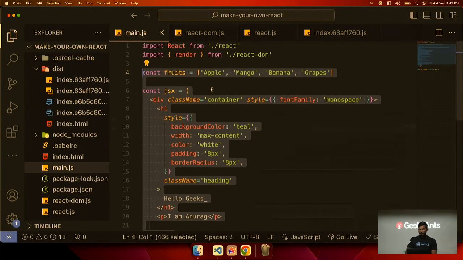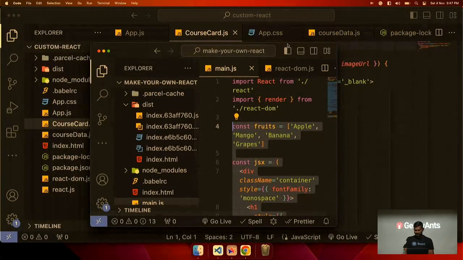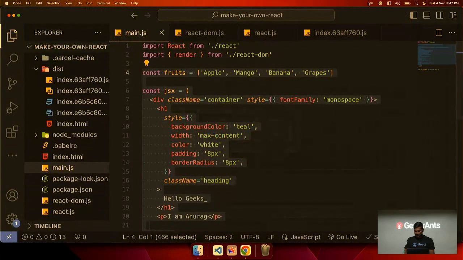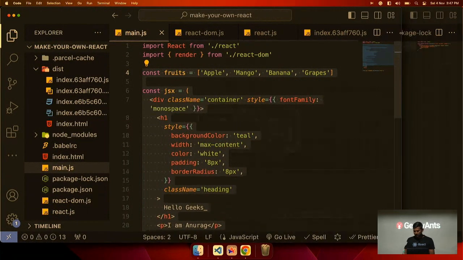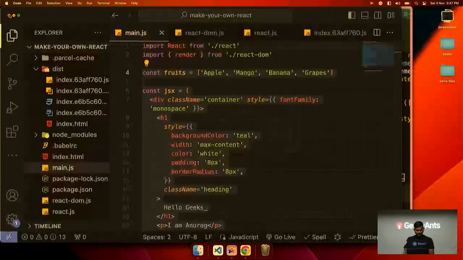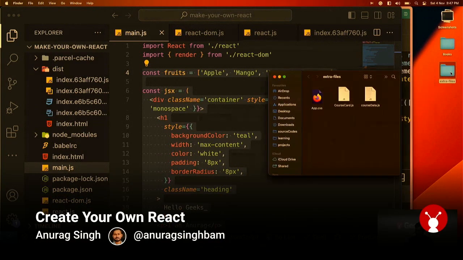Now, if we want to make our own component, let's say we have some data. I have put one JSON data here.